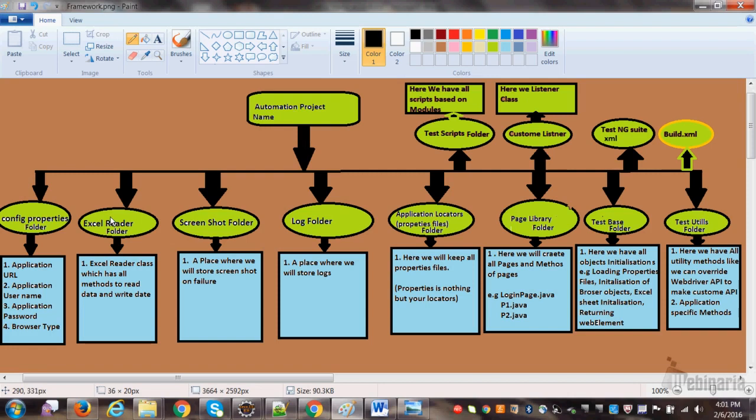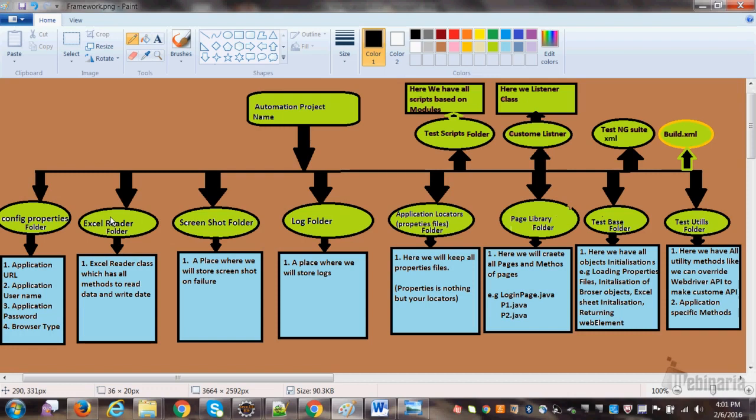Then make one package for Excel reader folder. Don't write Excel reader folder, just write Excel reader. I have written it just to help you understand. This is a package. So once our config properties folder is ready, we need to have one Excel reader folder. Why Excel reader folder? Because whenever we do automation, or whenever we do testing, we have to take data from the external source.